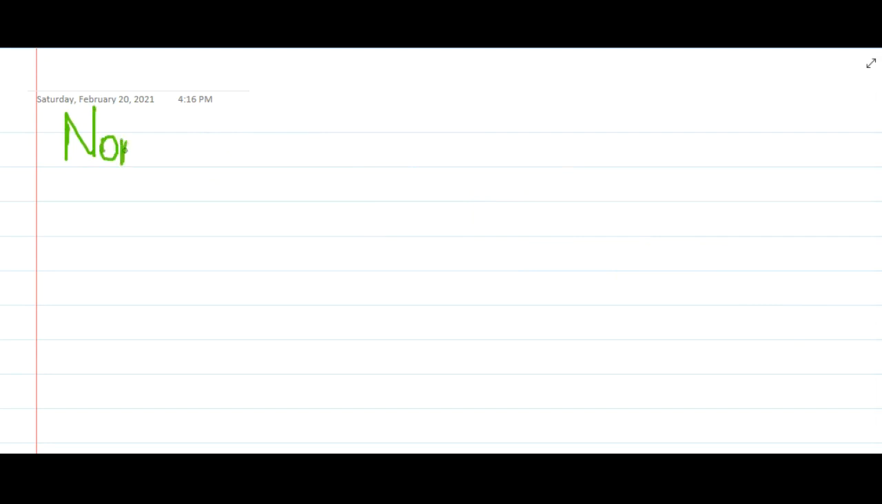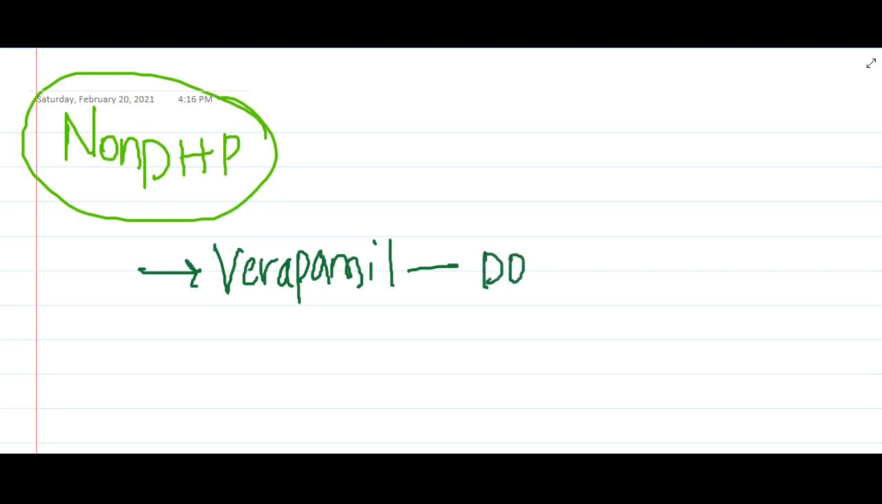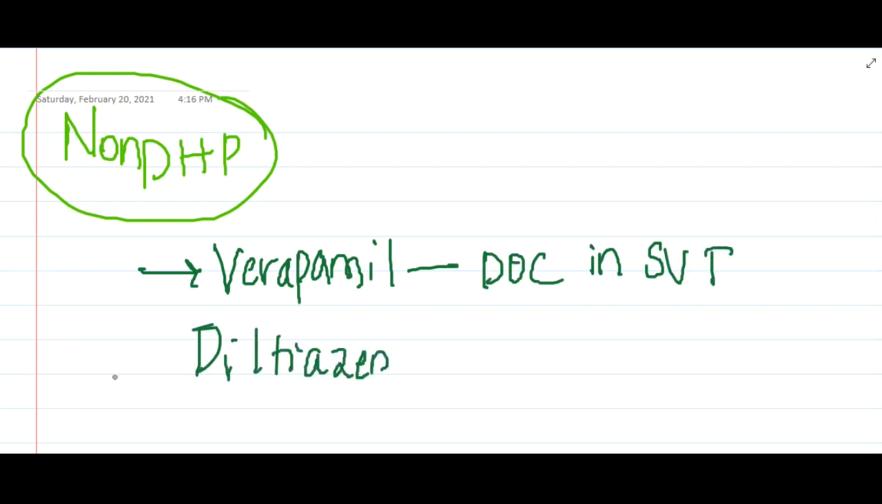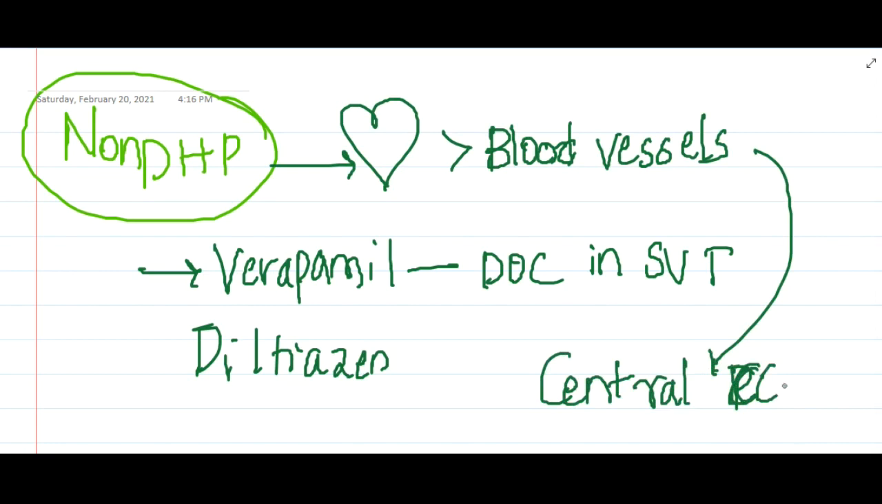Then we also have non-dihydropyridines. These non-dihydropyridines include verapamil. This verapamil is given as drug of choice in supraventricular tachycardia. And we also have diltiazem. These non-dihydropyridines mainly act on the heart; their action is maximum on the heart and minimum on the blood vessels, and that is the reason why they are called central calcium channel blockers.